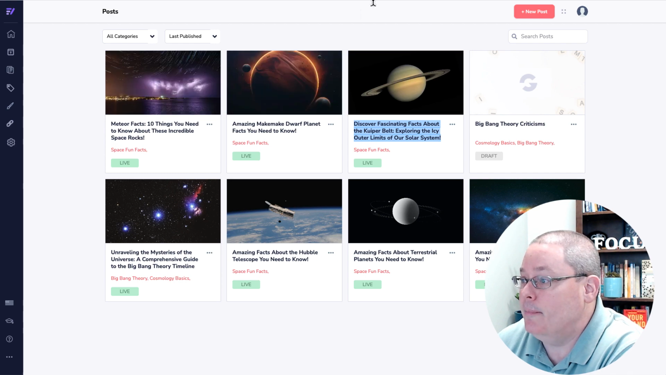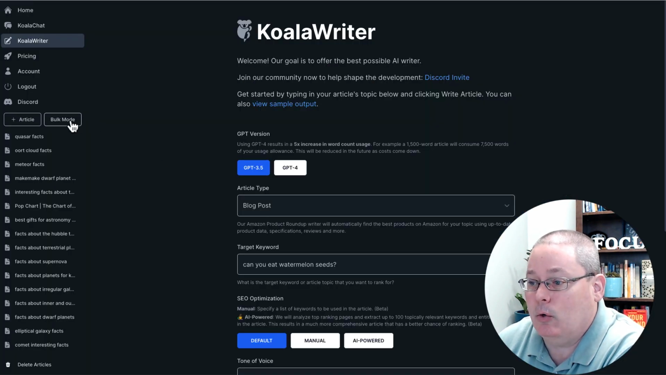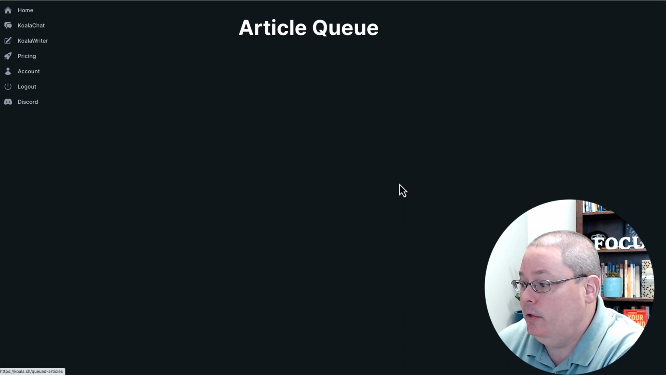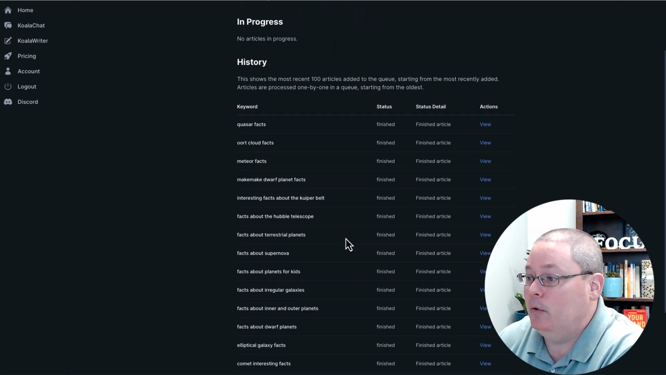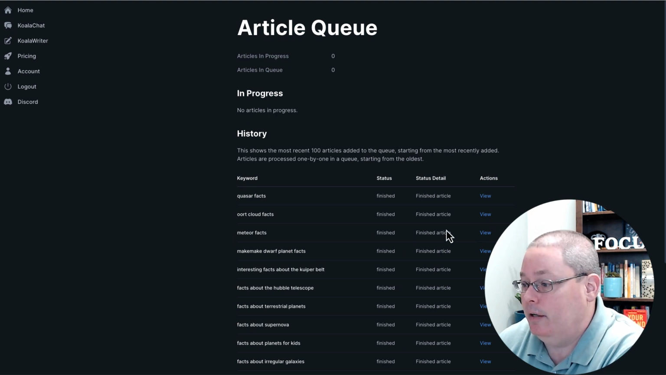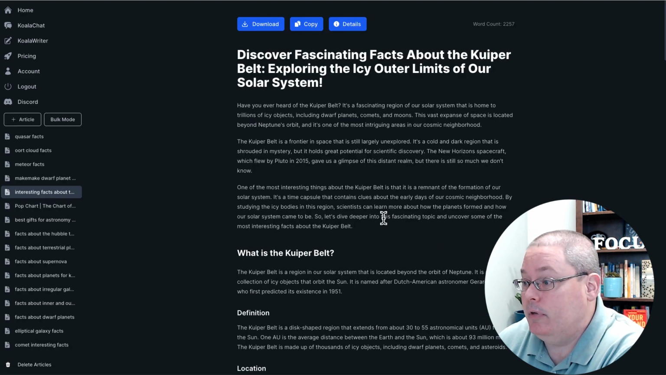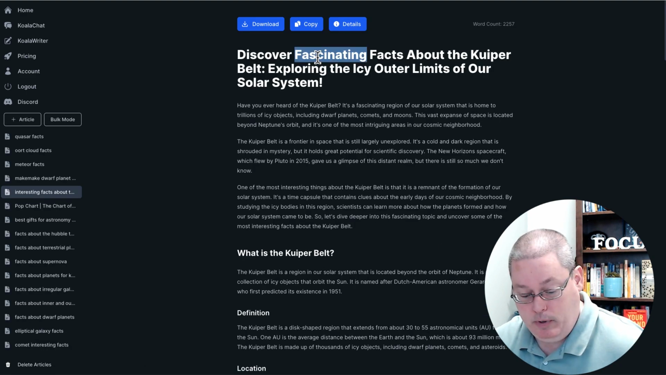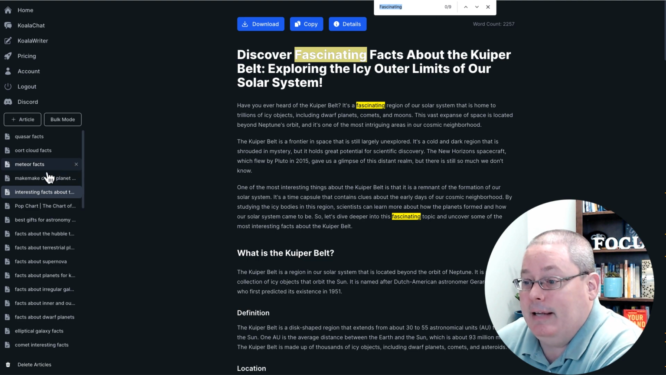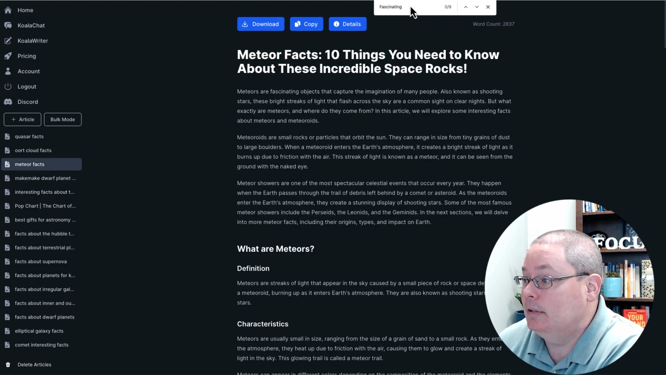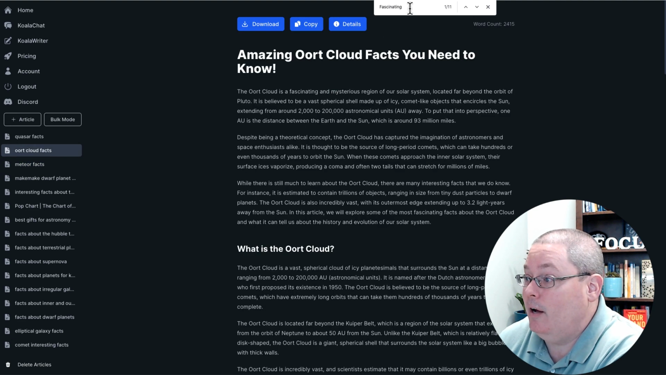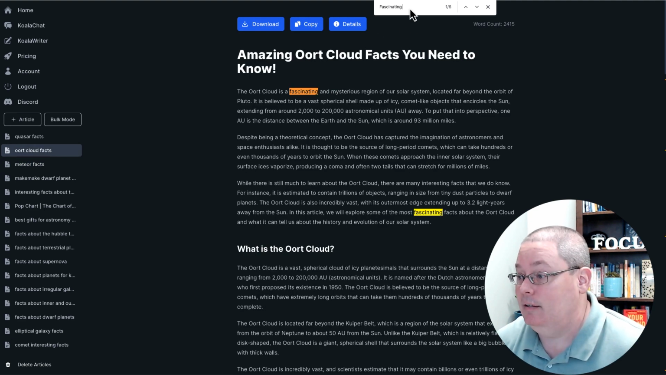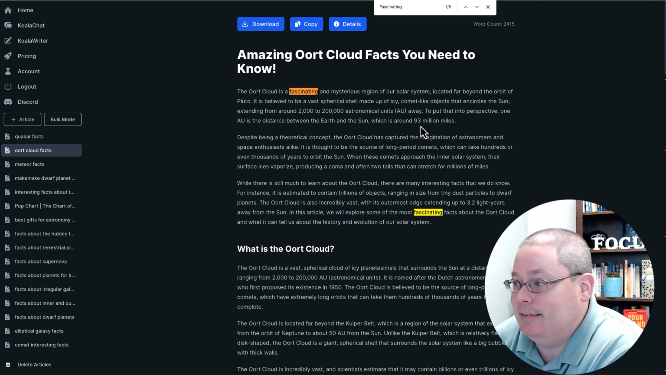Now, these 1, 2, 3 posts were done inside of KoalaWriter, inside of bulk mode. If you click article Q, you can see that I've utilized the bulk mode to just do these in the background. And then all you have to do when you are ready to publish the post is click view, and then you can see here the word fascinating again and again. Meteor facts, fascinating again and again. Oort cloud facts, fascinating again and again. So like I said, it's stuck on this word.